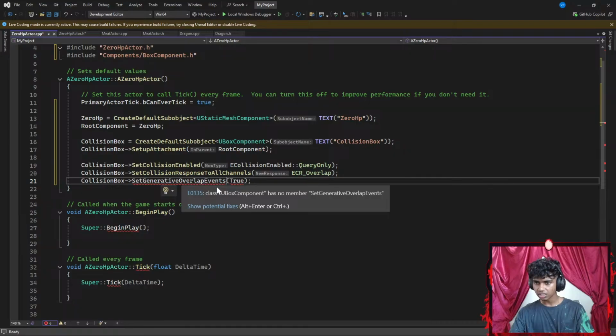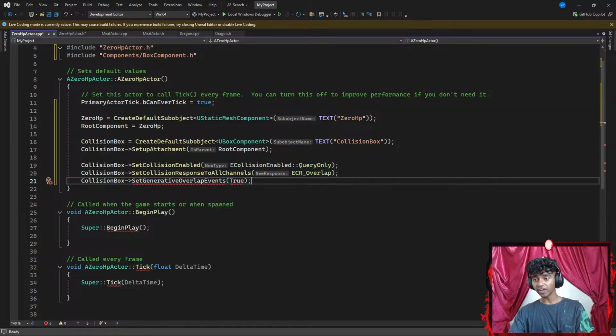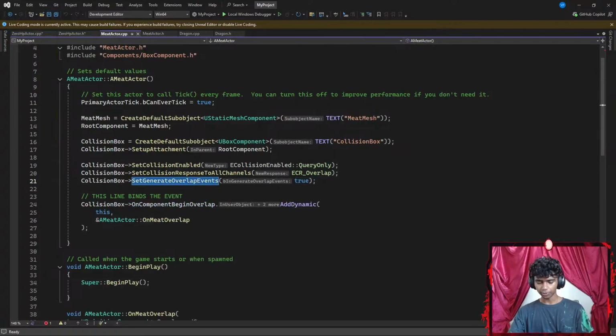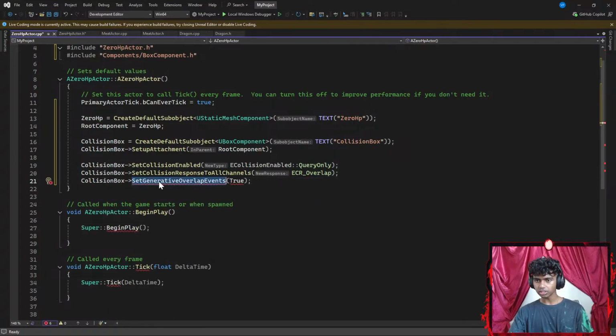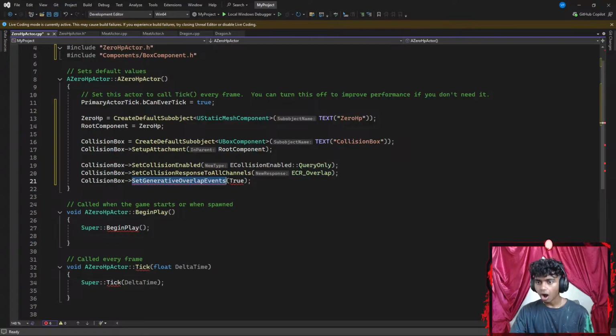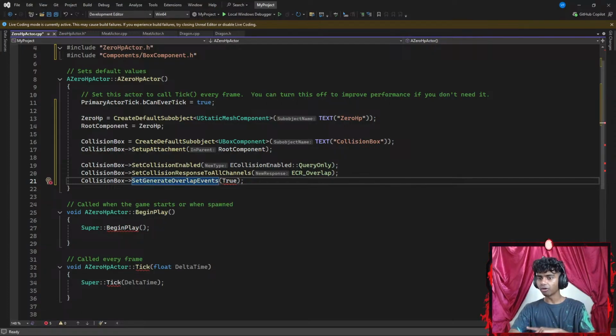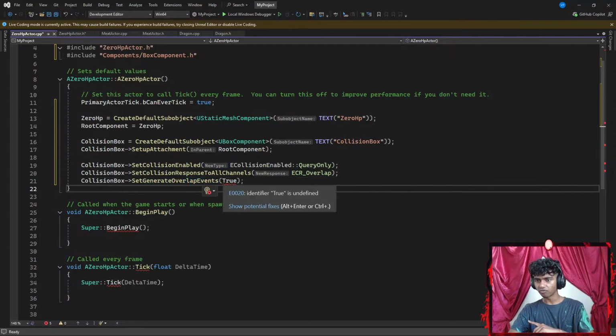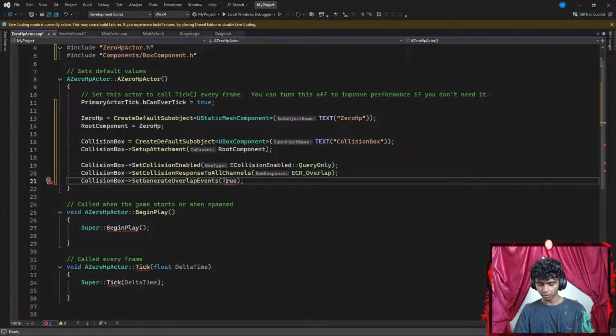It's actually correct, guys. I did not think it's my typo this time. Let me copy this real quick just to see if it makes a difference. Somehow it was my spelling. Oh, not generative. It said generate. Set generate overlap events, not generative. It's just generate, and this is going to be true. Lowercase true. There we go.